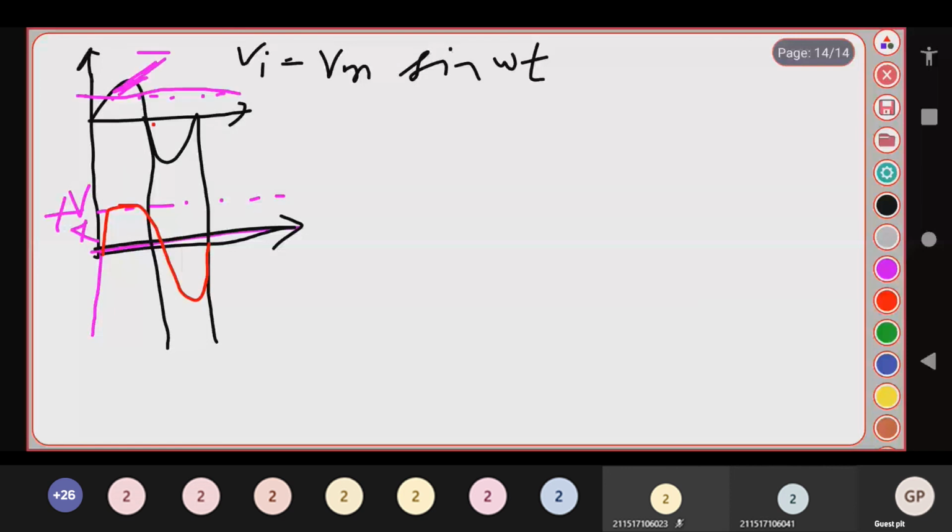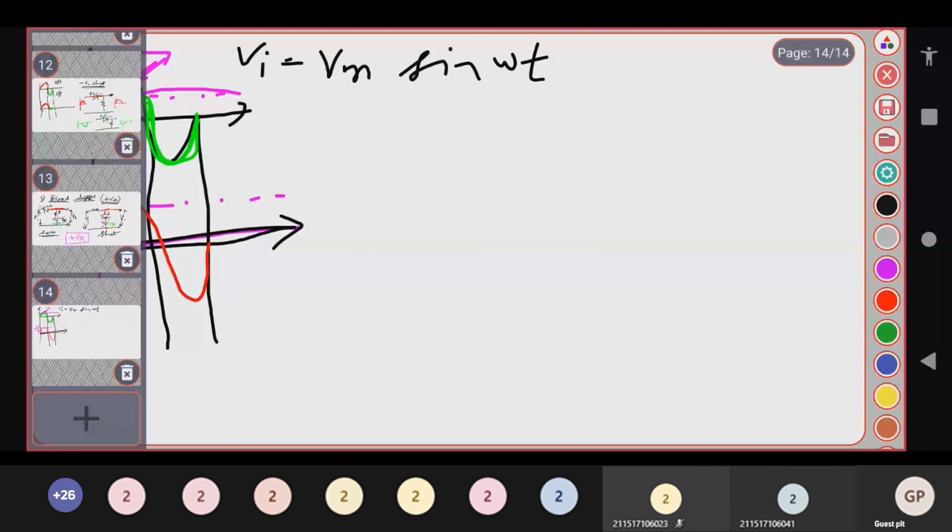The waveform is clipped. So what is your original output? Let me draw the original output here. This is your original output. Are you able to follow, students? The green waveform which I have drawn here is the original output. Let me explain this concept with the help of the circuit diagram, which I have drawn over here.